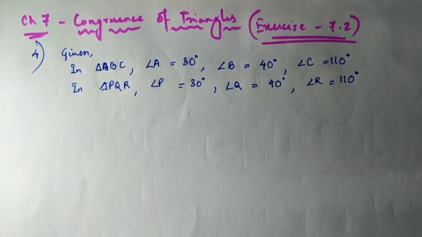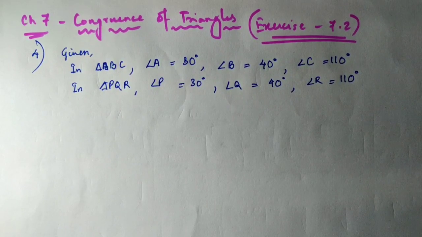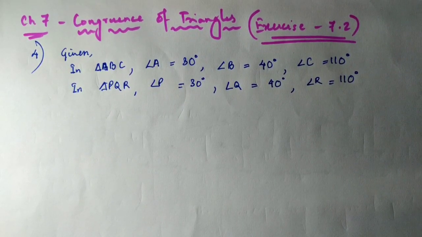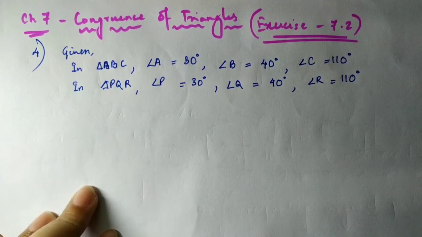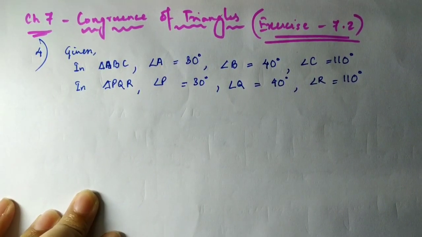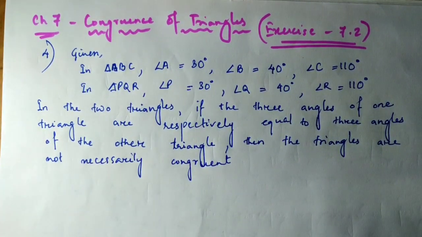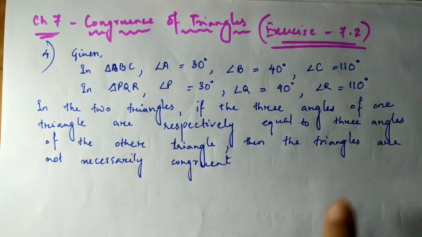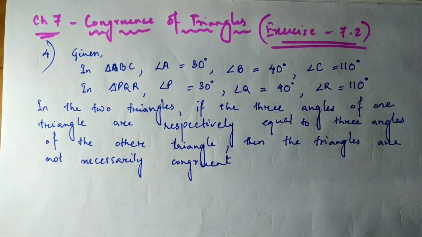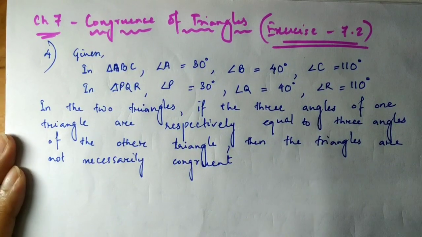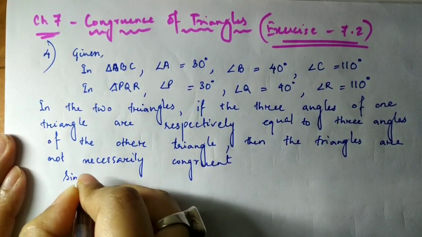Why? Because there is no such criterion as angle, angle, angle. We have angle side angle, side angle side, side side side, RHS and such postulates, but we don't have any congruence criterion such as AAA. So his justification is not correct. So there will be a statement which I will write down here. You can see the statement: in two triangles, if the three angles of one triangle are respectively equal to the three angles of the other triangle, then the triangles are not necessarily congruent, since there is no